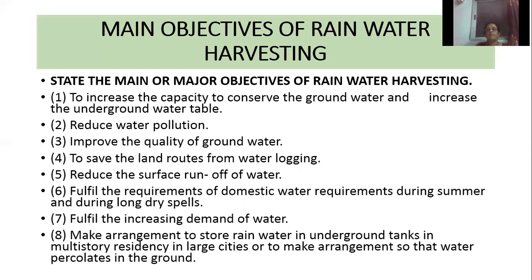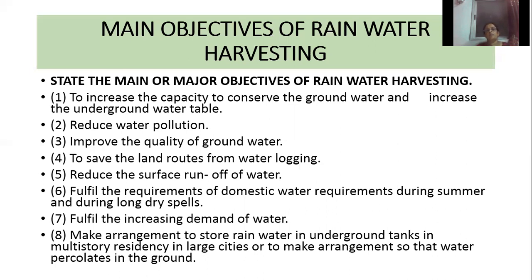So what is meant by rainwater harvesting? Rainwater harvesting means a conservation or collection of rainwater. It is a special method to collect water in the form of wells, small dams, Khet Talavadi, farm ponds, ponds, etc. So what is the result? As a result, the groundwater level increases. That water can be used for domestic purpose and agriculture.